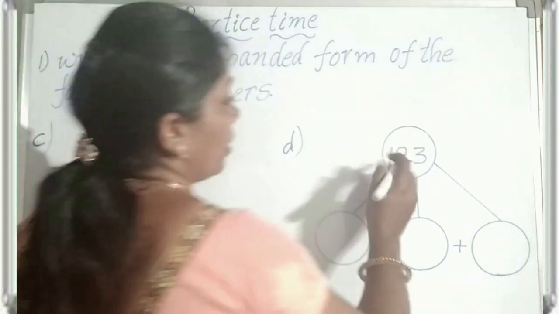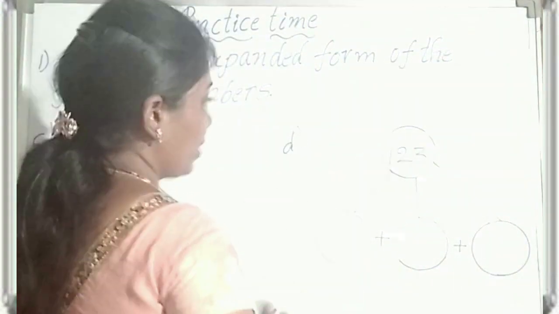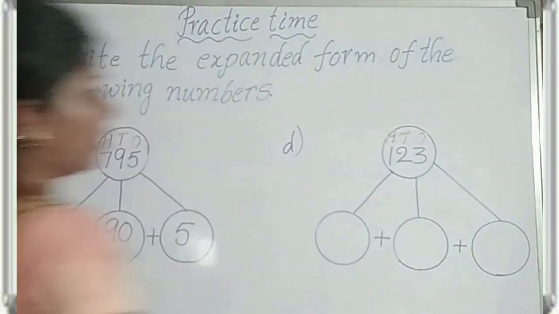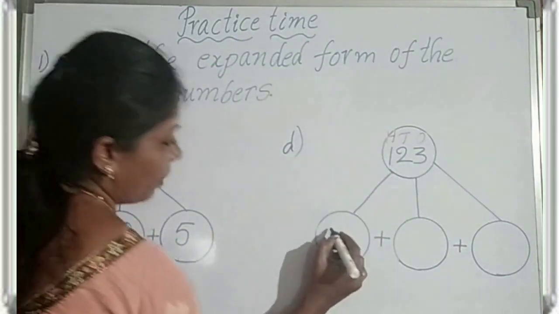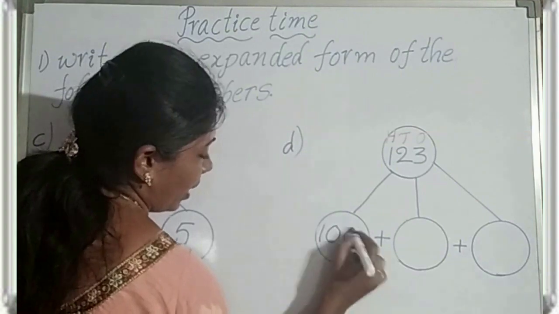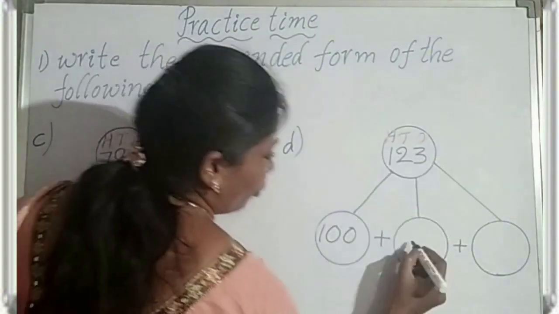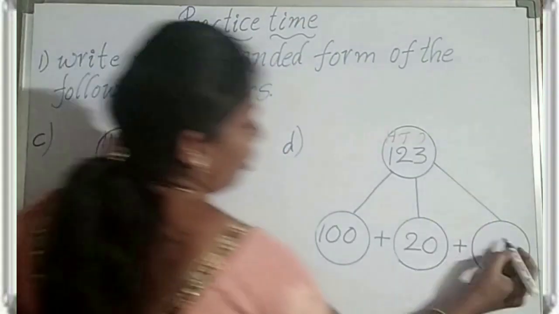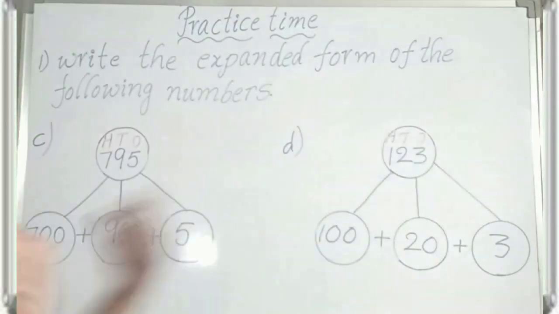Next, 123. First, write the places upon the digits: ones, tens, hundreds. What is the hundreds place digit? 1. 1 in the hundreds place. The place value of 1 is 100. Next, 2 in the tens place. The place value of 2 is 20. Next, 3 in the ones place. The place value of 3 is 3. So, this is the expanded form for the given numbers.